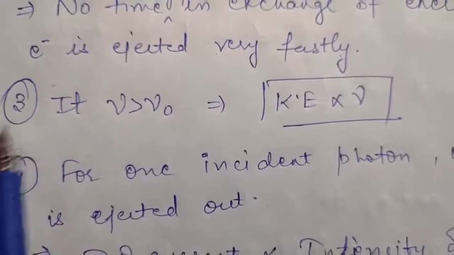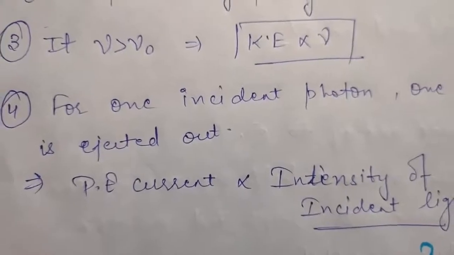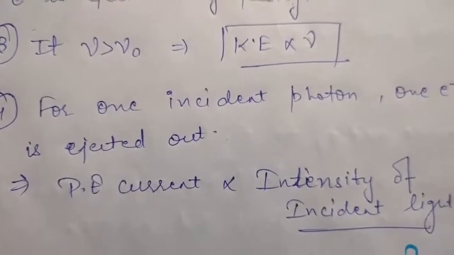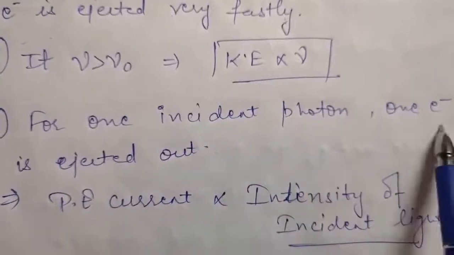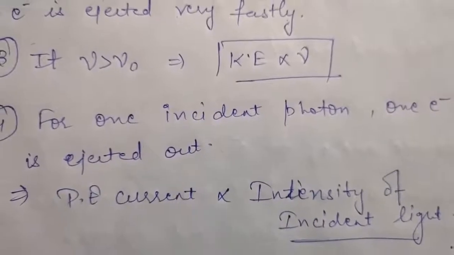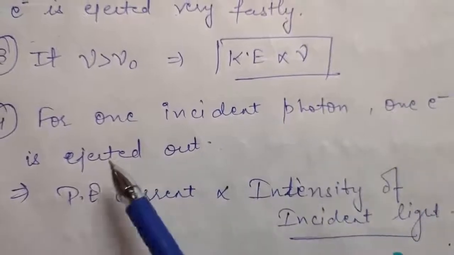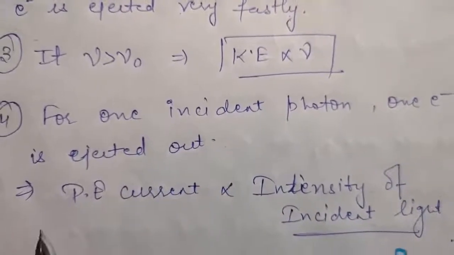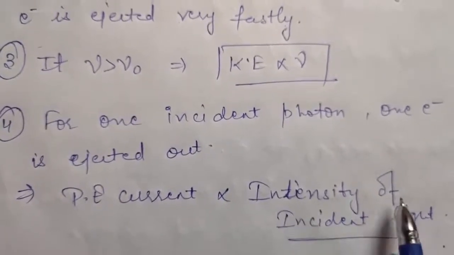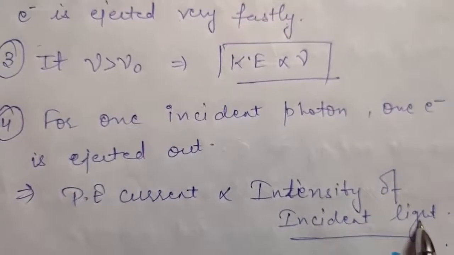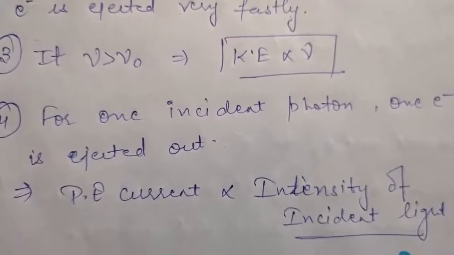Explanation of the fourth observation was given by saying that one incident photon can eject only one photoelectron. That is, for one incident photon, one electron is ejected out. That means as much as you increase the number of photons, the number of ejected electrons will also increase. So from here you can say photoelectric current is directly proportional to the intensity of incident light. Okay, so this was the explanation of all the observations on the basis of particle nature.